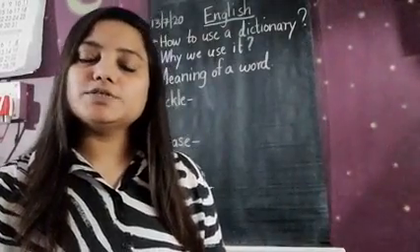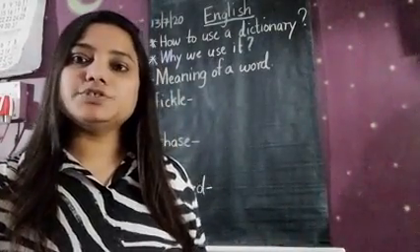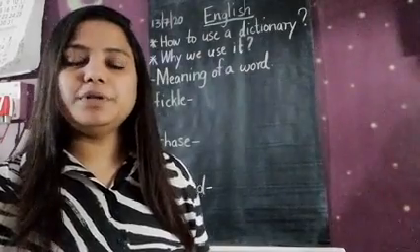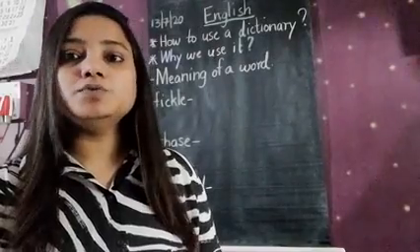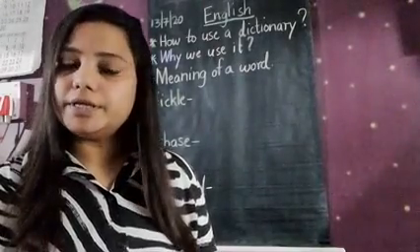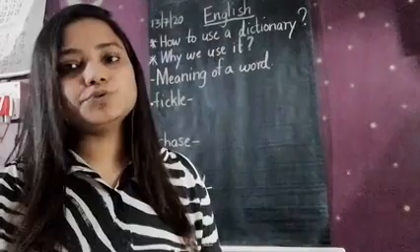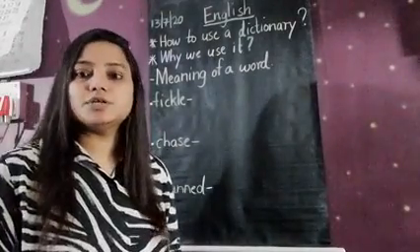You have many online and offline dictionary apps in your Google Play Store, but it is very important to learn how to use a dictionary. So today in this video we are going to learn how to use a dictionary.